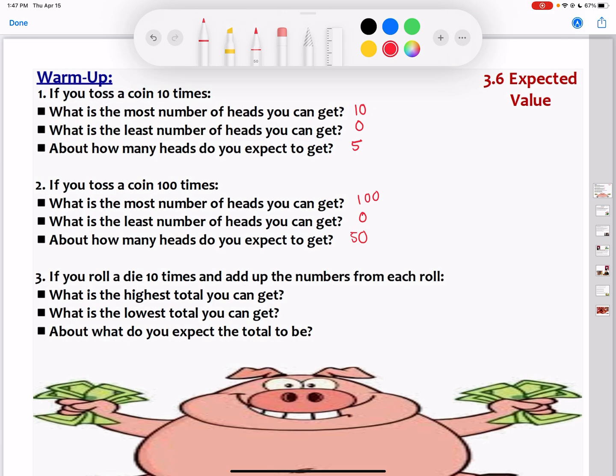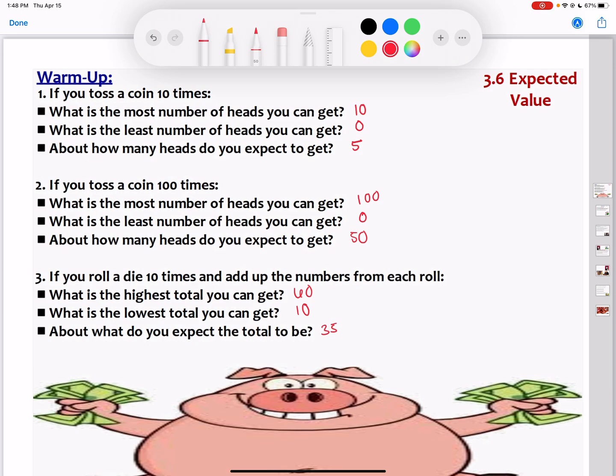If you roll a die 10 times and add up all the numbers from each roll, the highest you can get, if you get a 6 ten times, is 60. The lowest total you can get, if you get a 1 every time, is 10. However, because I'm averaging those values together, a low value and then a high value, then a low value and a high value, maybe I'll get somewhere around a 35.